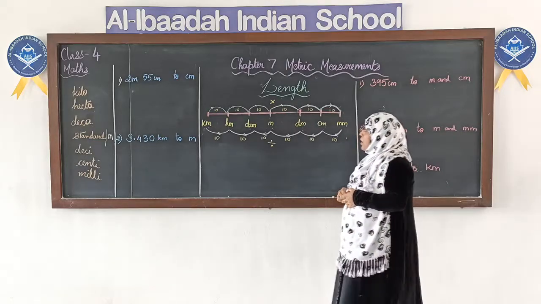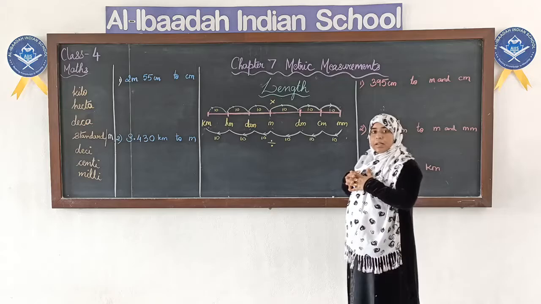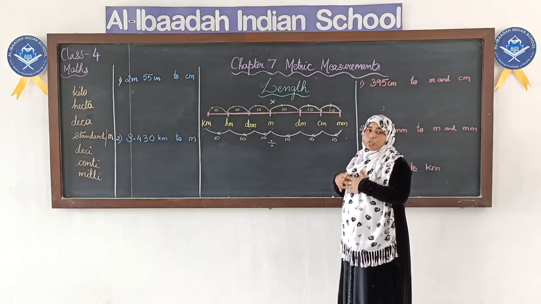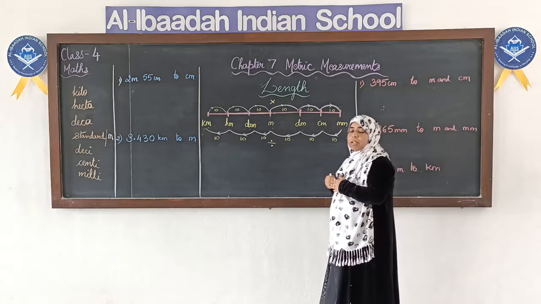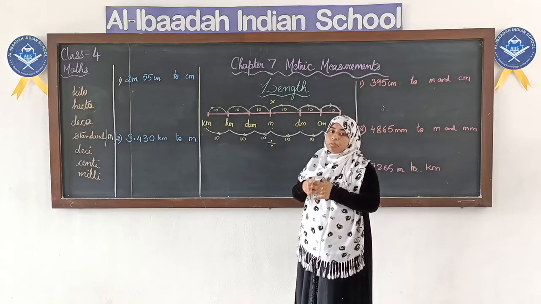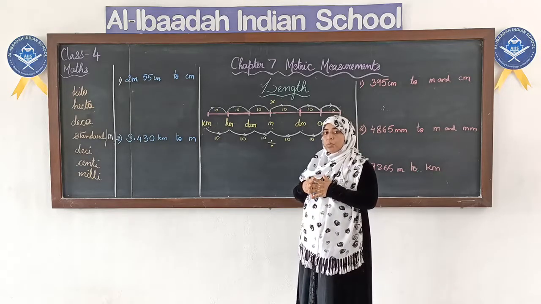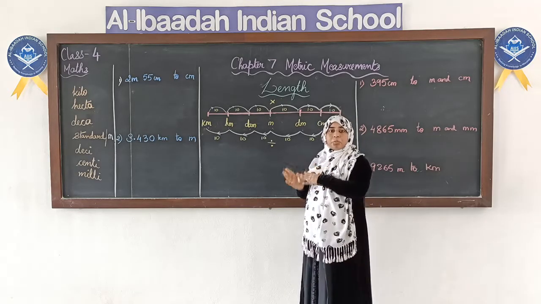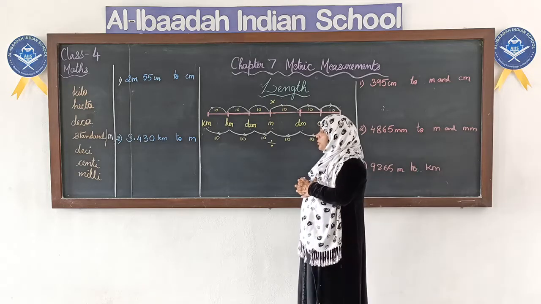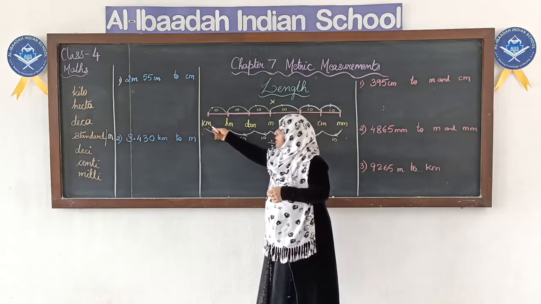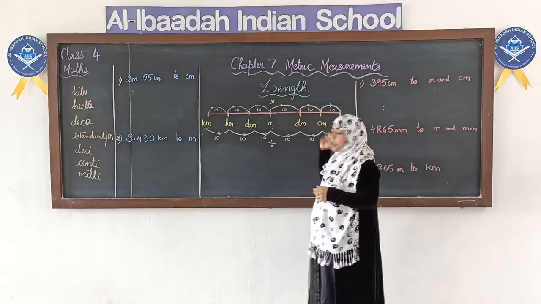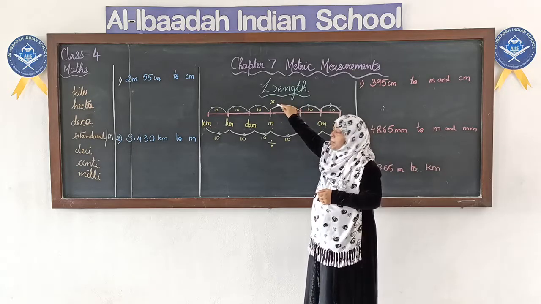Now after knowing the arrangement of the measures from big to small, the next thing we should know is how to convert them, how we convert units from one form to another, conversion of units. When we convert a bigger unit to a smaller unit, we have to multiply.